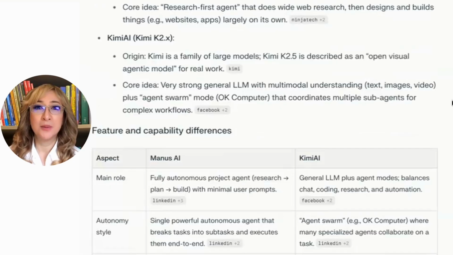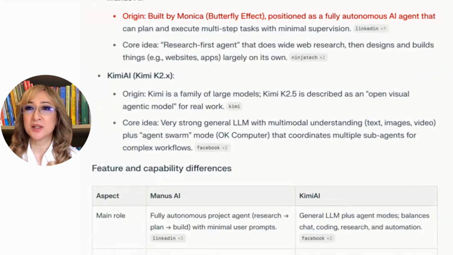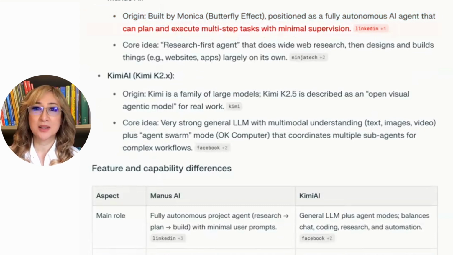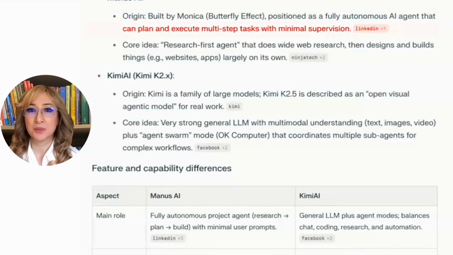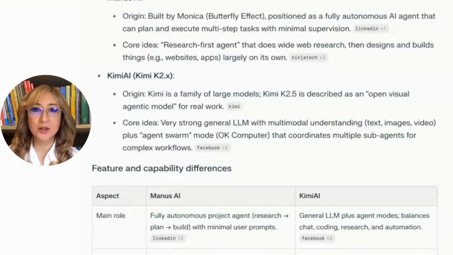So here we go. Manus, yep, was originally built by Monica. It was positioned as a fully autonomous agent that can plan and execute multi-step tasks with minimal supervision. I can verify that. That is true. I use Manus a lot as an autonomous agent. And the core idea is a research-first agent that does wide web research, which we call RAG, then designs and builds things like websites largely on its own. Yeah, I can verify that. I don't need to go to the links because I've been using Manus for that.